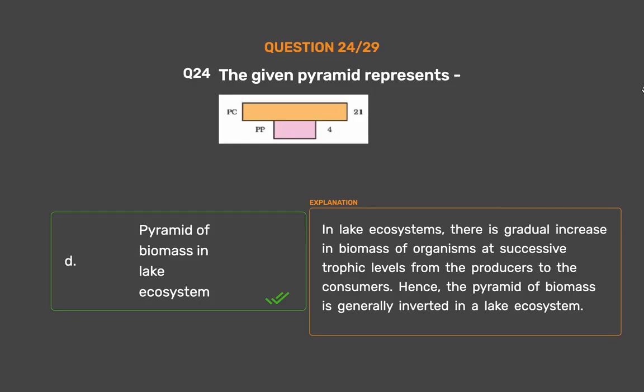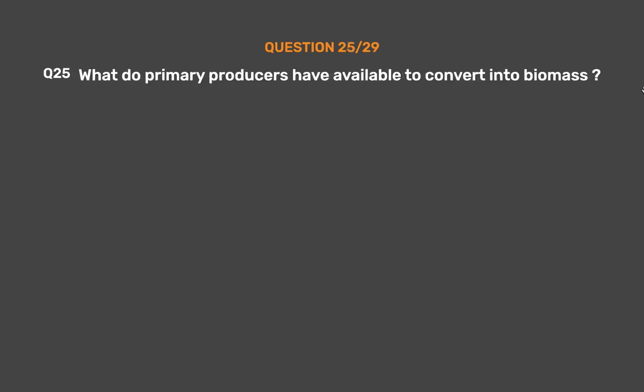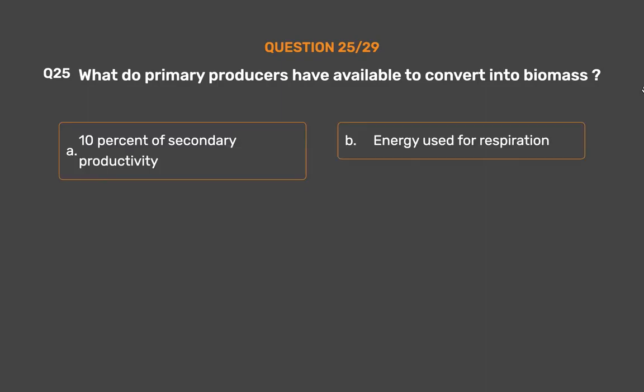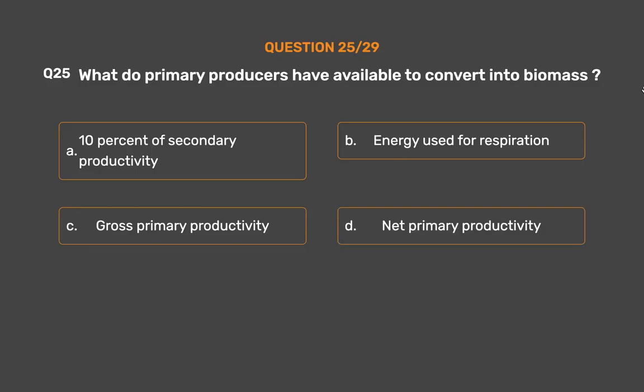In lake ecosystems, there is gradual increase in biomass of organisms at successive trophic levels from the producers to the consumers. Hence, the pyramid of biomass is generally inverted in a lake ecosystem. Question number 25. What do primary producers have available to convert into biomass? Option A. 10% of secondary productivity. Option B. Energy used for respiration. Option C. Gross primary productivity. Option D. Net primary productivity. The correct answer is option D.